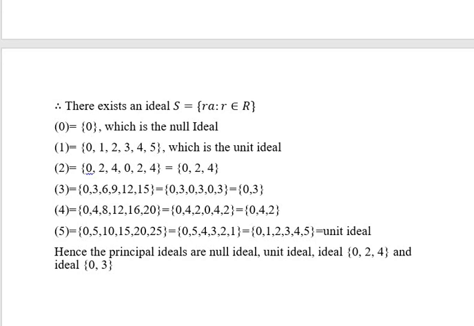Similarly, the number 5 generates all the elements of the ring R. So we have two improper ideals: the unit ideal and the null ideal. And we also have two proper ideals, that is the ideal with elements 0, 2, 4 and the ideal which contains the elements 0 and 3.